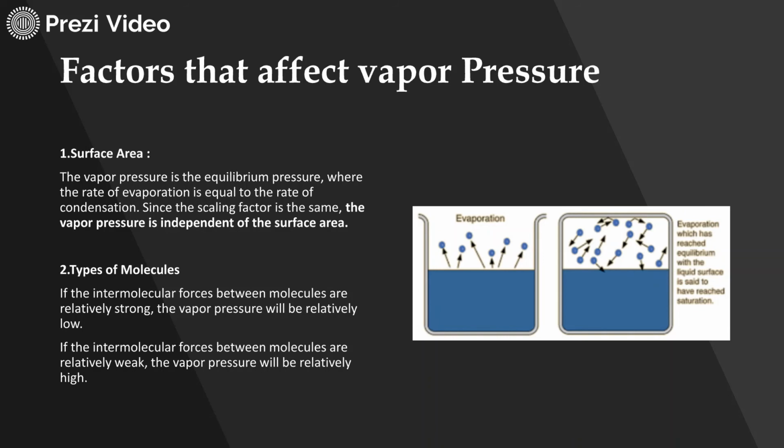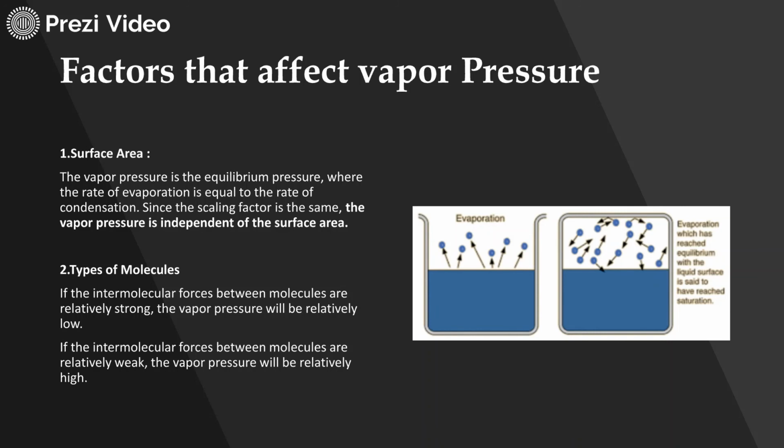Now you have to always keep this in mind whenever you are asked any question about the surface area and vapor pressure relation. You have to mention that vapor pressure is independent of the surface area. So the vapor pressure is the equilibrium pressure, where the rate of evaporation is equal to the rate of condensation. So since the scaling factor remains the same, it is said that the vapor pressure is independent of the surface area. Because evaporation which has reached equilibrium with the liquid surface is said to have a saturated solution.